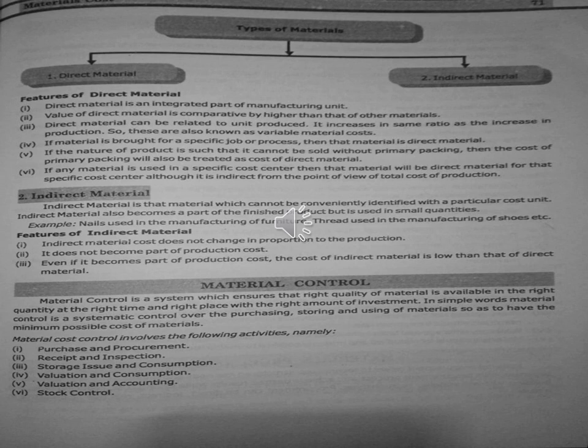So the next one, what is it? Indirect material. With the help of wax alone you cannot make candles. It has to be lit, then only we can say it is a candle. To light it up we need a thread. That thread which we are going to use in the candle, we will call indirect material.